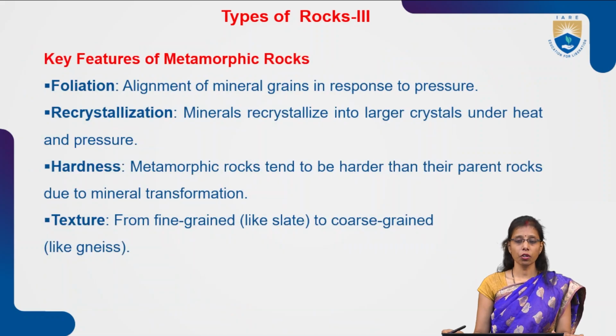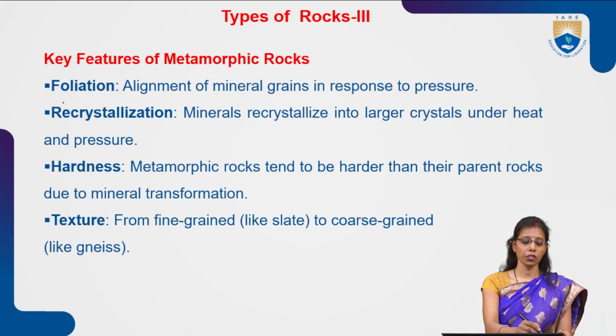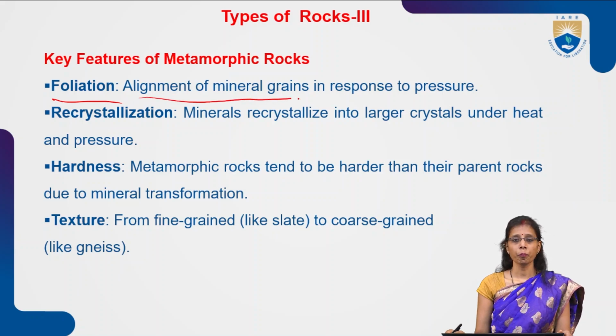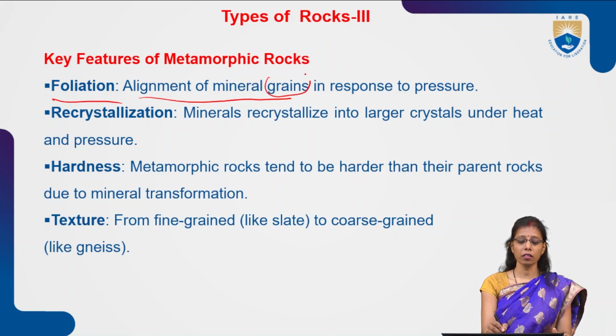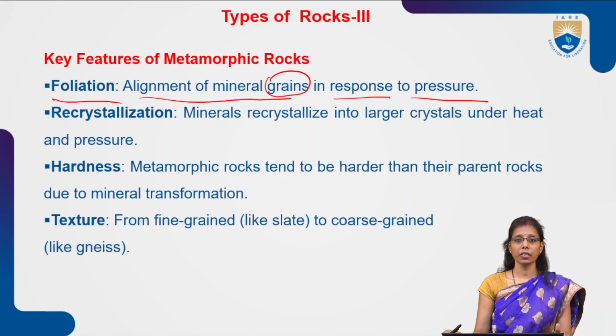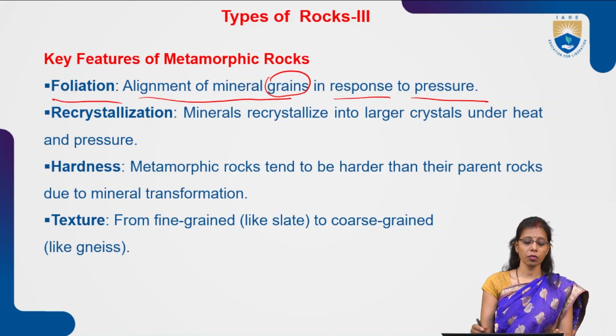Okay. Now key features of metamorphic rocks. What are the key features here? The main key feature of metamorphic rock is foliation. What is foliation? It is the alignment of minerals, the alignment of the mineral grains in response to pressure. Whenever pressure acts, the minerals are arranged in a manner that we call foliation. So alignment of the minerals is called foliation.